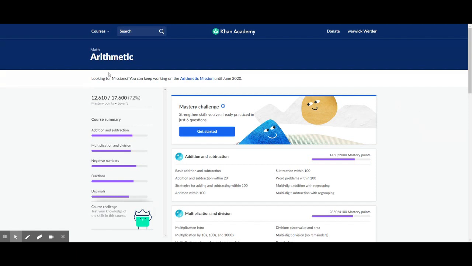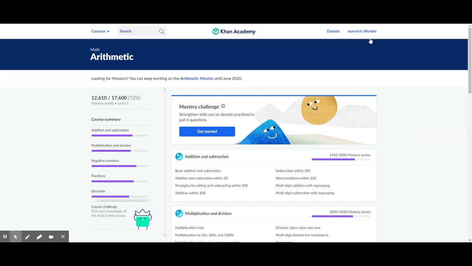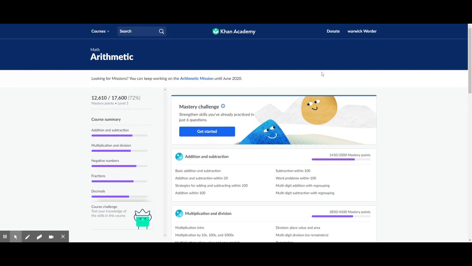So when you've signed in, you click on the link like that, and then it'll bring you to a place where you've signed into Khan Academy. You'll have to sign in. You can just sign in using Google. You don't have to create another account, and you'll get to just an open mission thing. Then you have to know what you're doing.